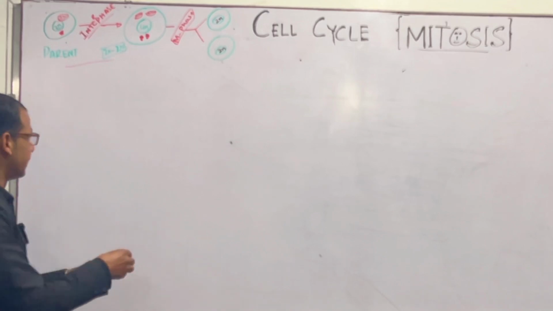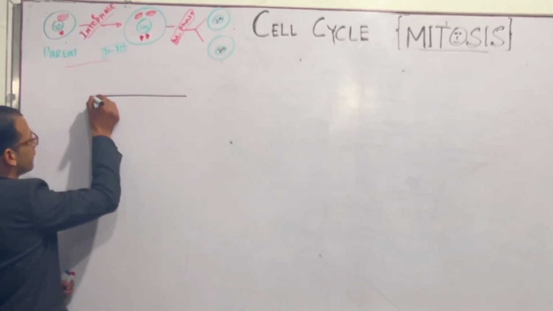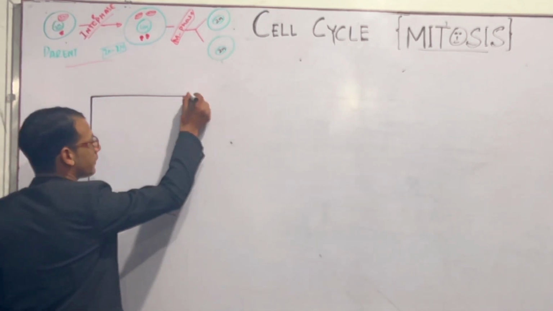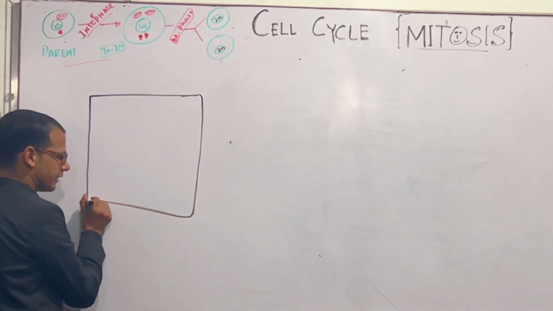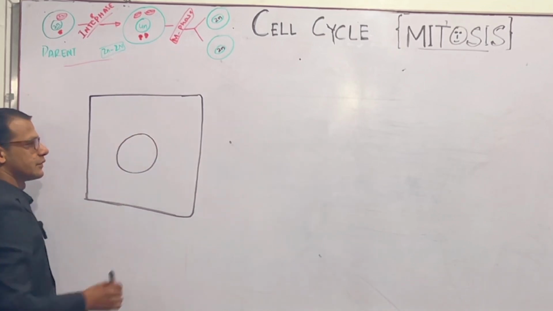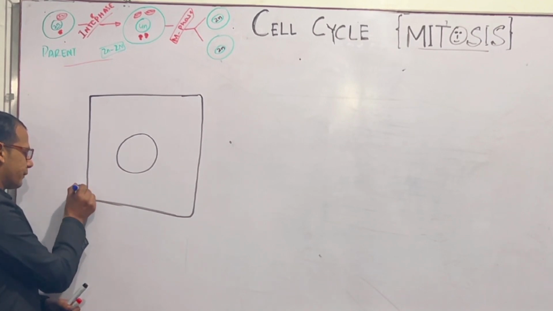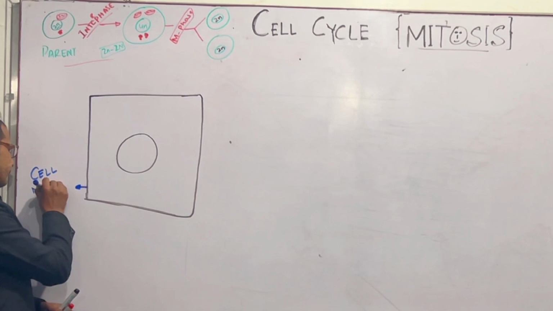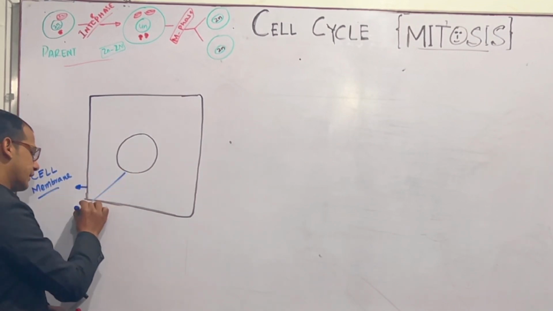For example, we have a parent cell. This is the parent cell, and this cell has a nucleus. This is called the cell membrane.